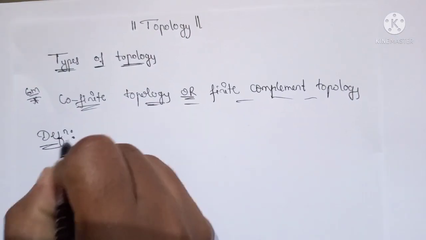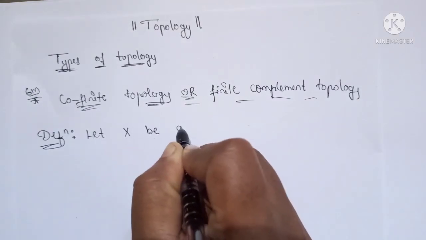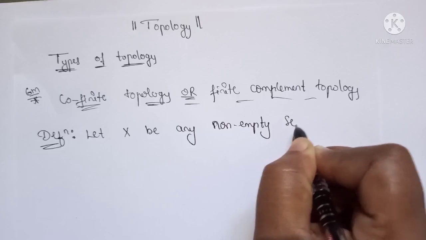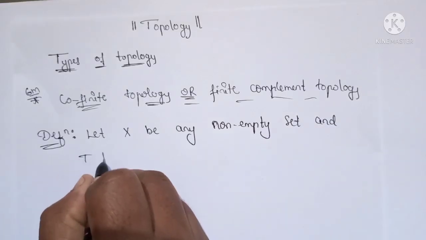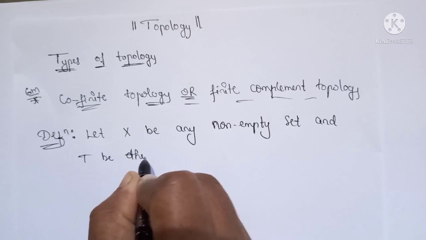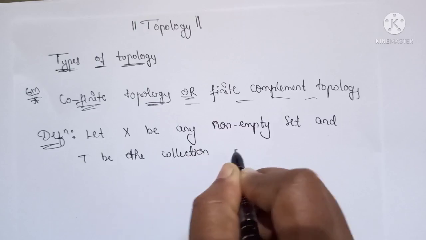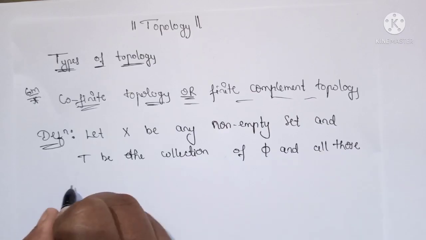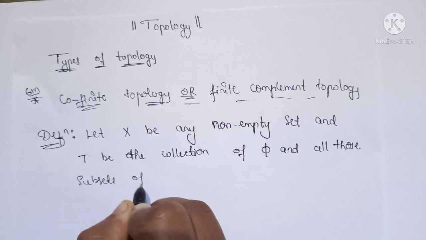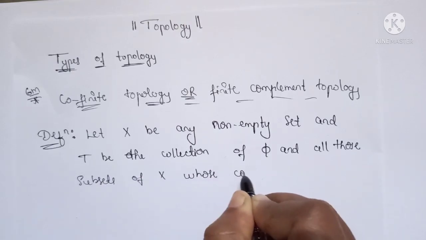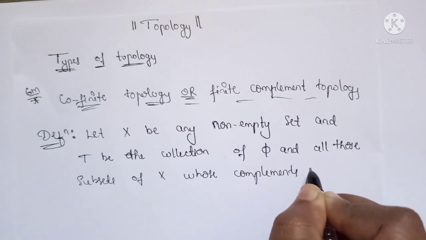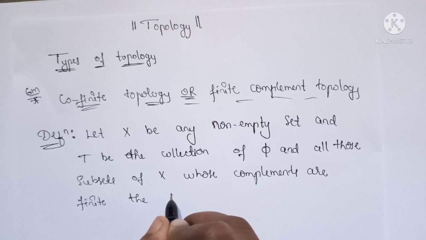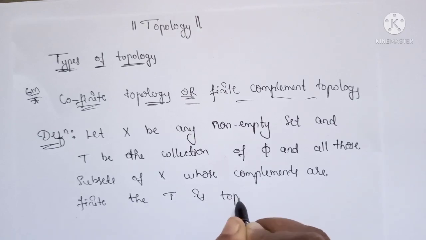Let X be any non-empty set and T be the collection of phi and all those subsets of X whose complements are finite, then T is a topology on X,